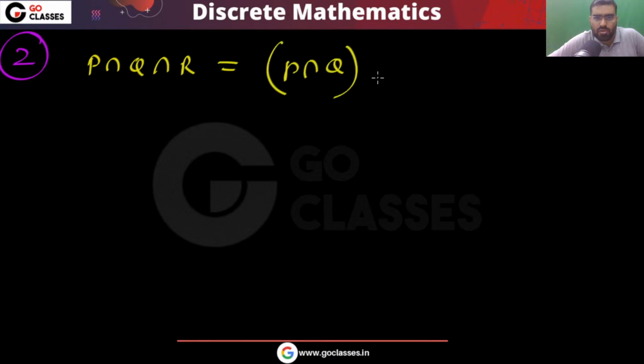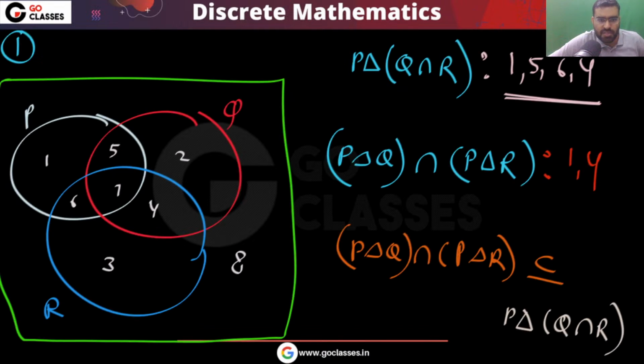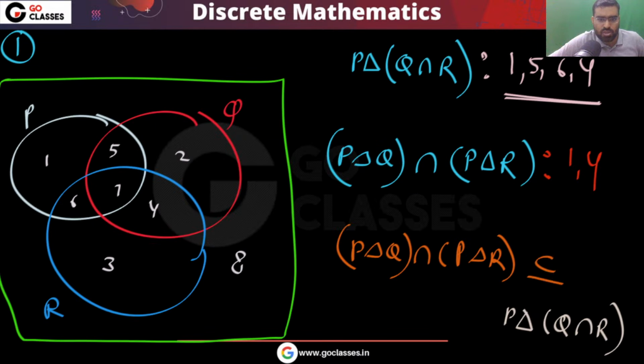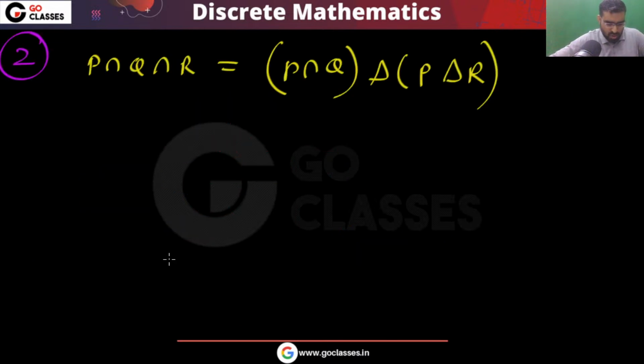So the second option. In the second option you have P intersection Q intersection R, that is same as P intersection Q symmetric difference P symmetric difference R. So this is the question. This is your question number 2. Can you try this? Can you try this way? This method? This is the second part of this question.